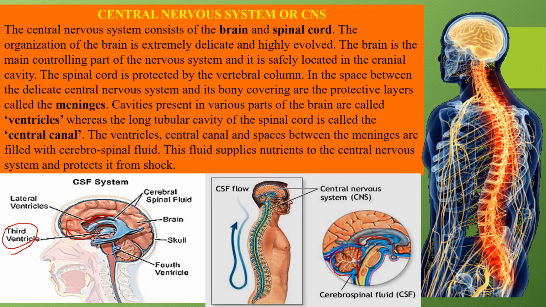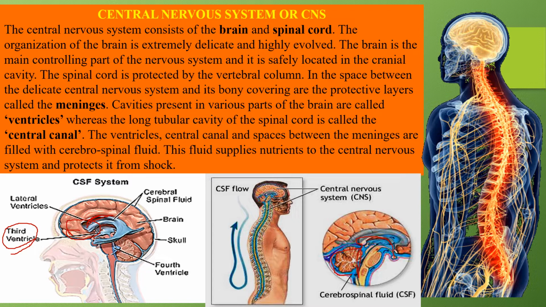We have learned that the central nervous system is made of two things, the brain and the spinal cord. Inside our brain there is a cavity which we call the ventricles. The spinal cord also has a cavity, the vertebral column, through which the spinal cord passes, and the space between the spinal cord and the vertebral column is called the meninges. Next, we have also learned about cerebrospinal fluid, which is filling up all the nearby cavities, the ventricles and the central canal.